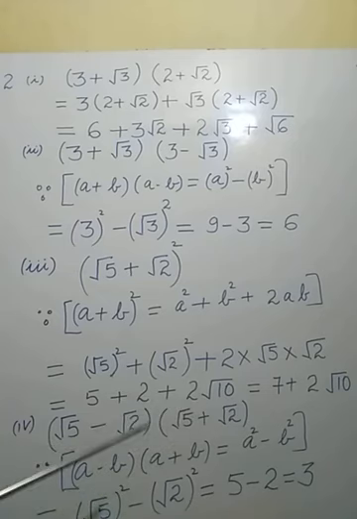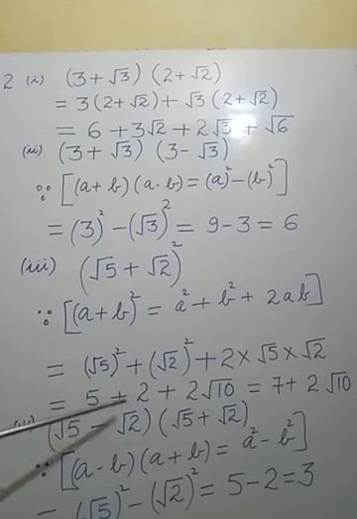Now see, these two can be simplified because these are like terms and this one is unlike. Like terms can be added or subtracted. Unlike terms cannot be simplified. So we have to add 5 and 2.